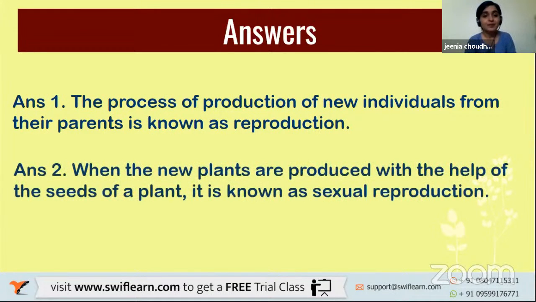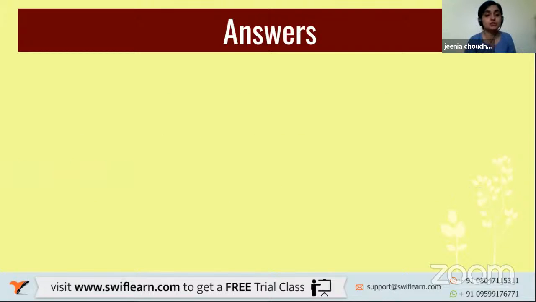Second answer, when the new plants are produced with the help of seeds of a plant, it is known as sexual reproduction. When the seeds from the flowers or seeds from the fruits participate in growing a new plant, it is known as sexual reproduction.